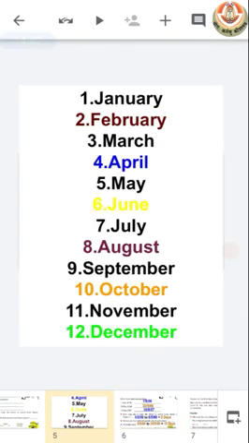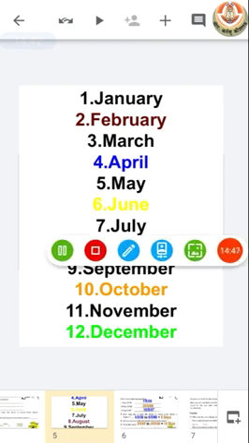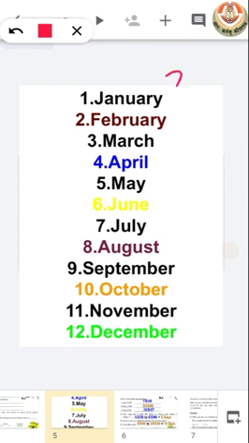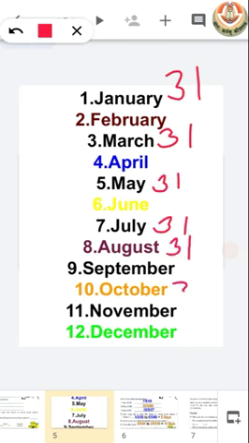Now let's see how many days we have in different months. So we know that we have 31 days in January, 31 days in March, 31 in May, 31 in July, 31 in August, 31 in October, 31 in December. Now for the remaining months we have 30 days.